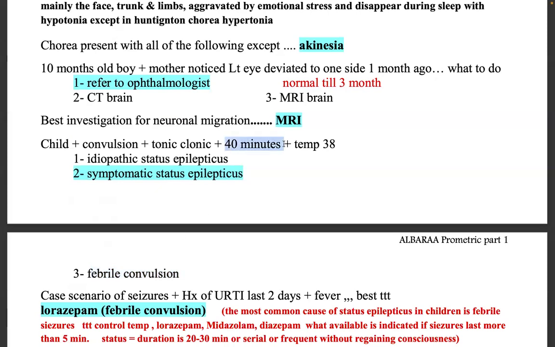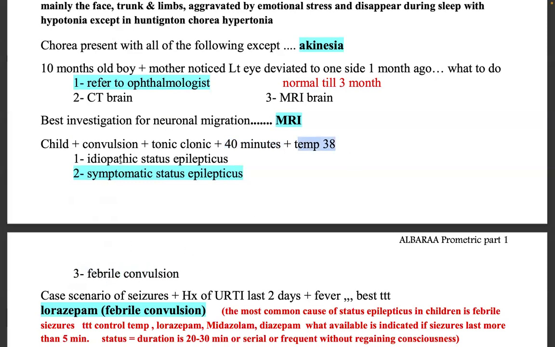Usually febrile convulsion is for a short, brief period of time, associated with high-grade fever, and it will get spontaneously aborted. So this option will not fit. Even though the temperature is 38, we cannot categorize it as simple febrile convulsion.